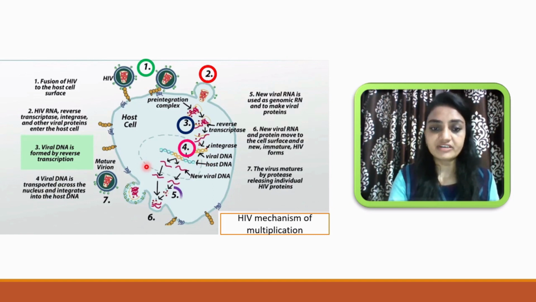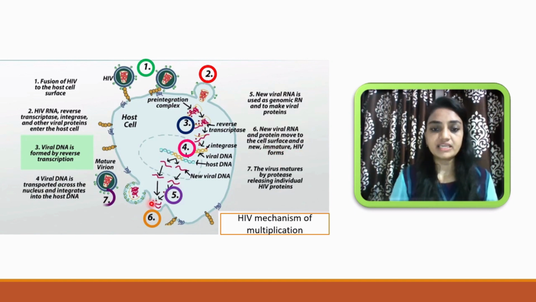And after that, this macrophage is hijacked by the viral particles. Whatever transcription and translation occur, as a result new viral particles will be formed. New viral proteins will be formed. That is the next step. And finally, in the sixth step, what happens? New viral RNA and protein move to the cell surface. After production of some viral components, those components will pass to the surface of the macrophage, and the new immature HIV forms. Here it is the immature form.